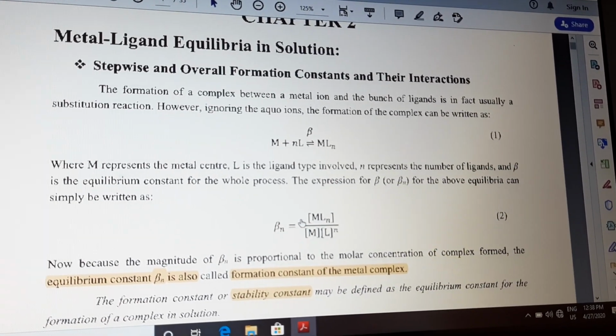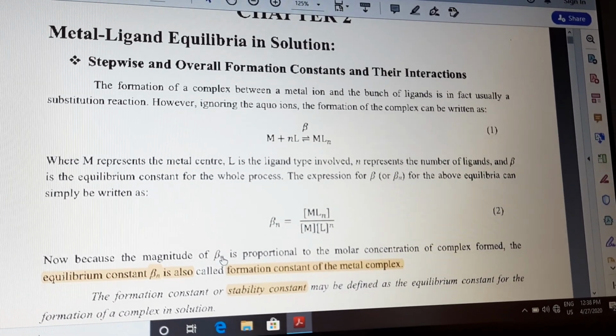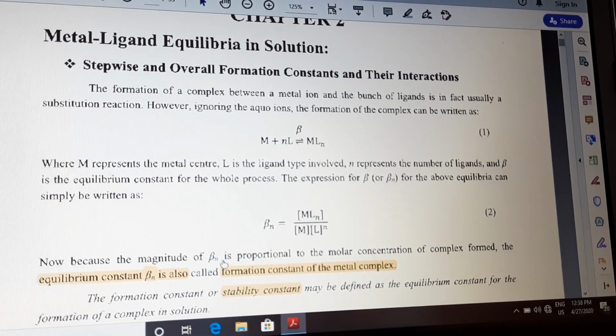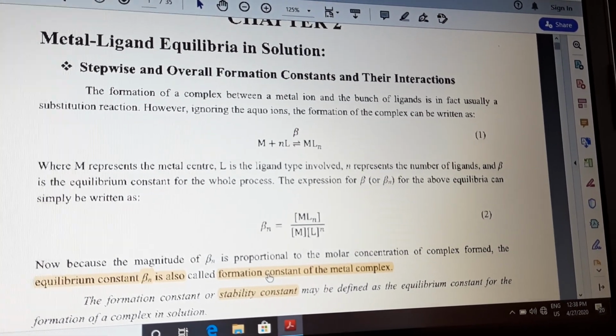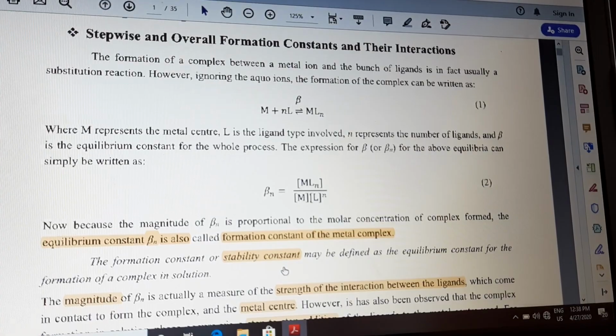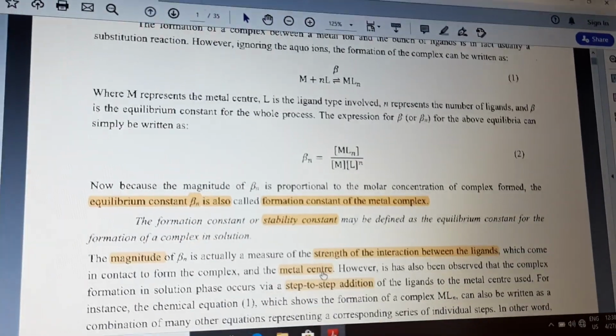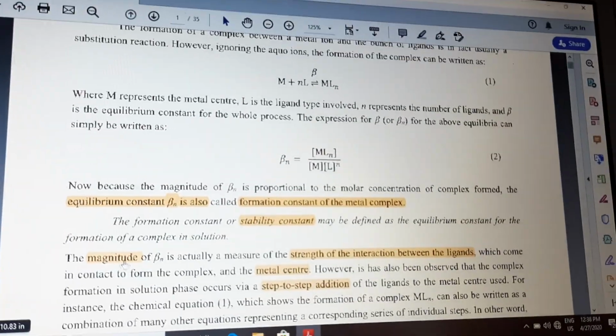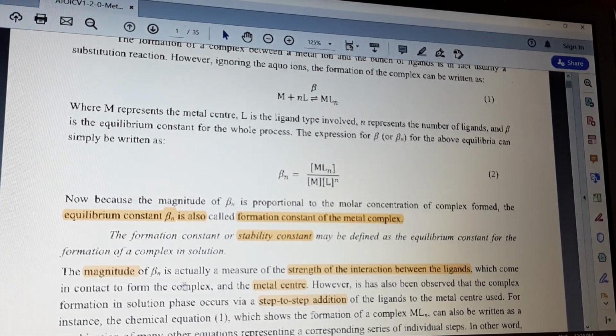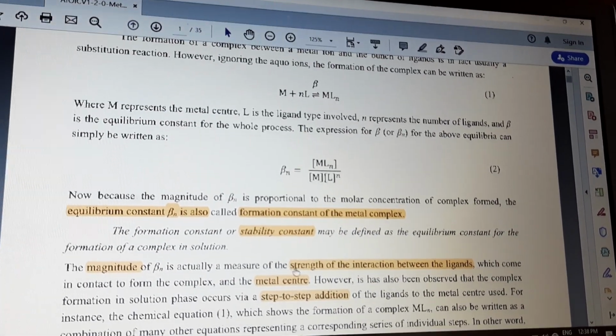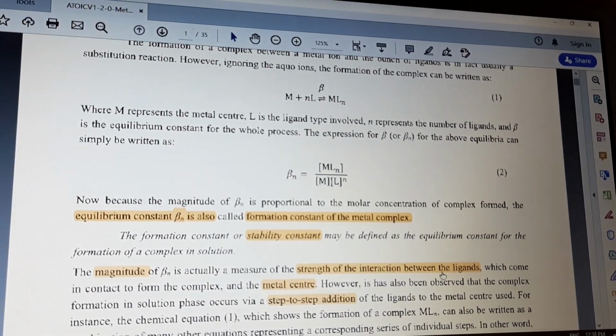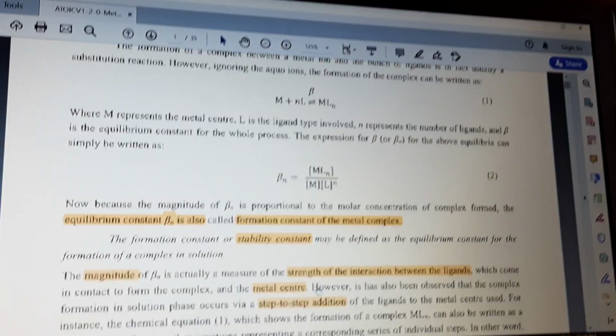So now in this case, this beta n is referred to as formation constant or stability constant. The magnitude of beta n is actually the measure of the strength of the interaction between the ligands and the metal.